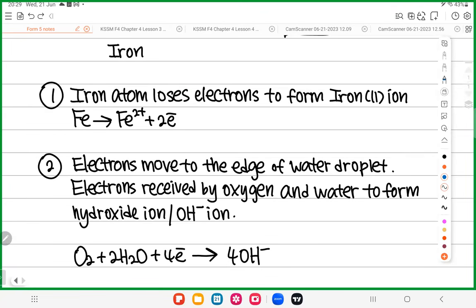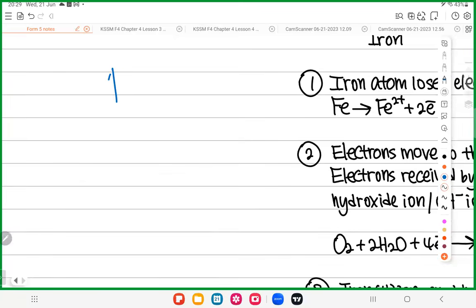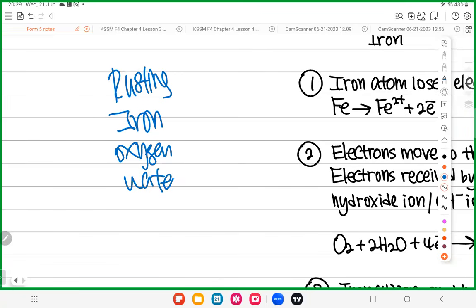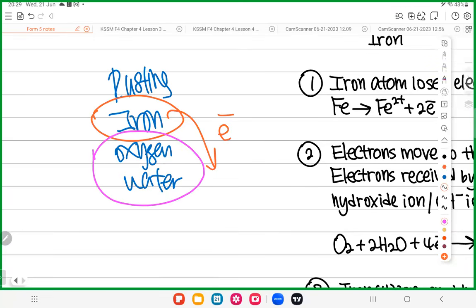Just now we know iron donated the electrons. So now who will receive the electrons? Remember, rusting needs three things: iron, oxygen, and water. So the iron donates electrons, and the electrons will be received by oxygen and water. This one you have to be careful. Electrons are received by oxygen and water together. The electrons are not received by oxygen only.